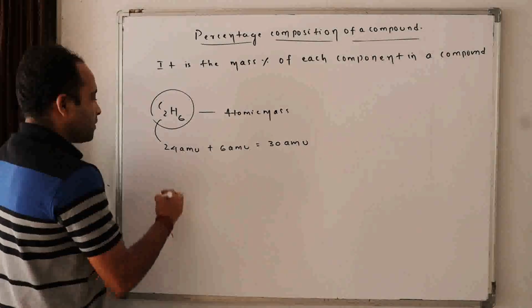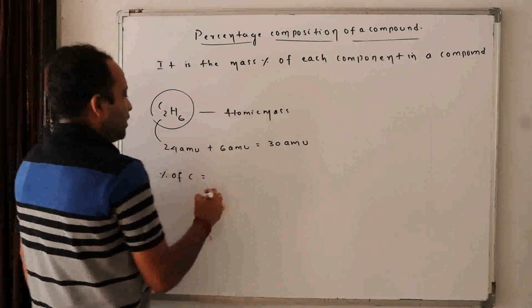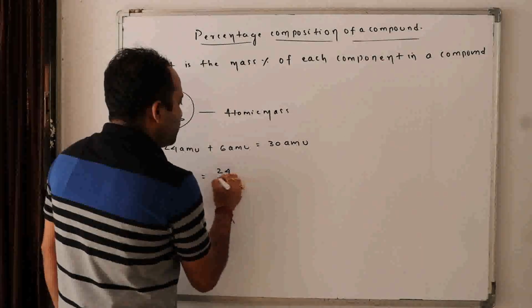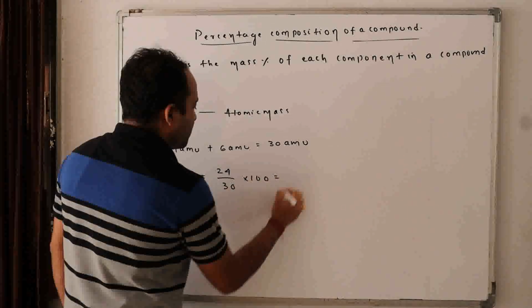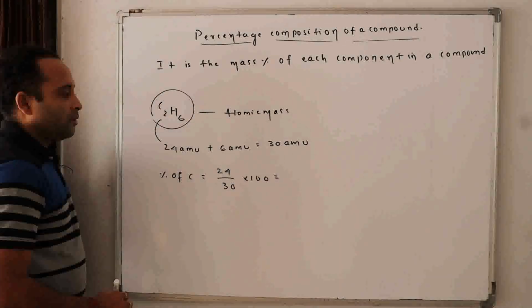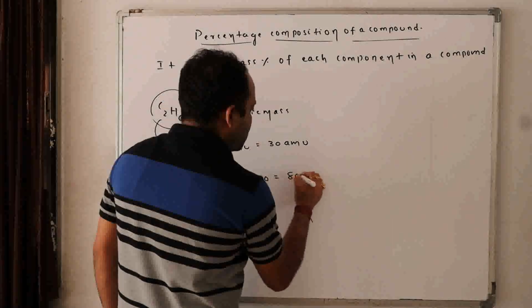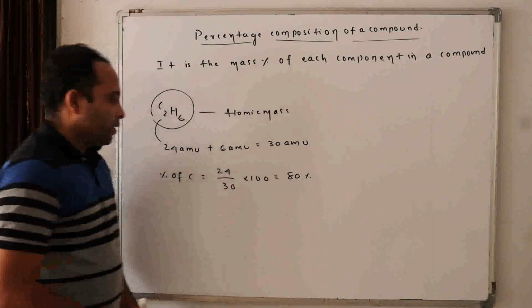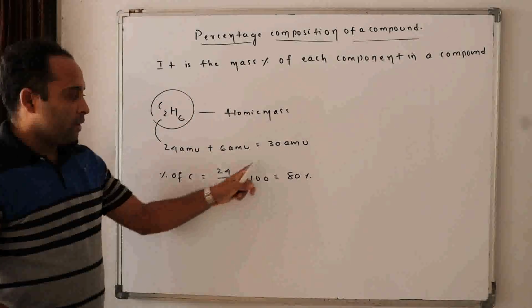Now the question comes, what is the percentage of carbon? Is it 24 by 30 into 100? Yes or no? So it becomes 80%. 6 4s are 24, 6 5s are 30, so 80.